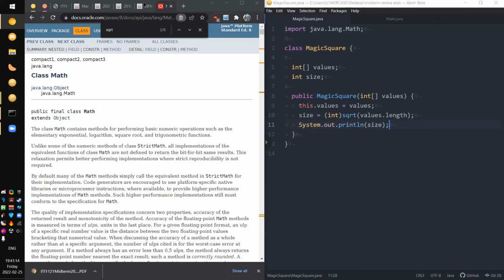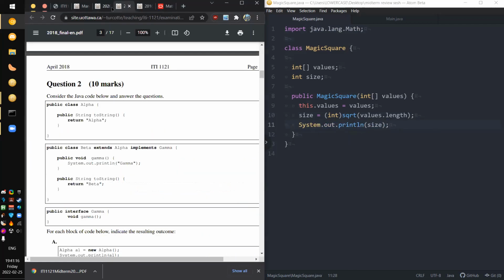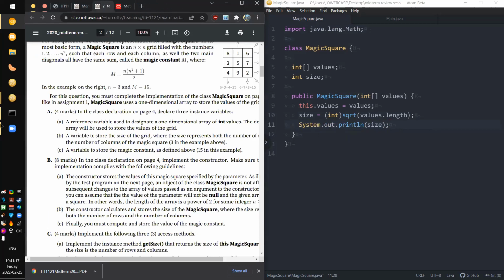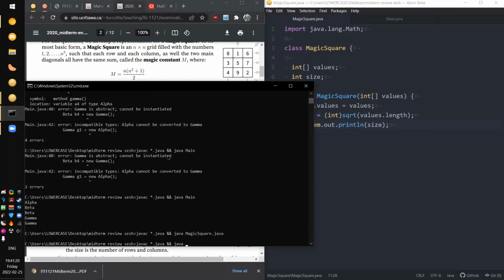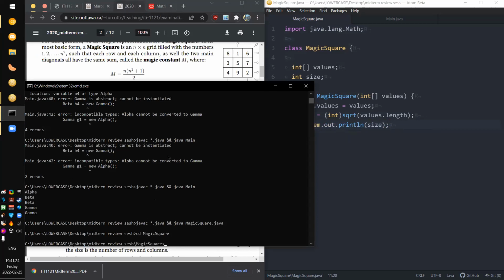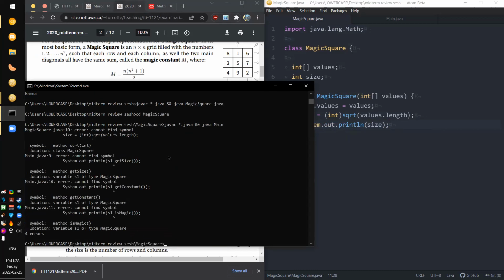Let's just make sure that we have the size function working. Cannot find.